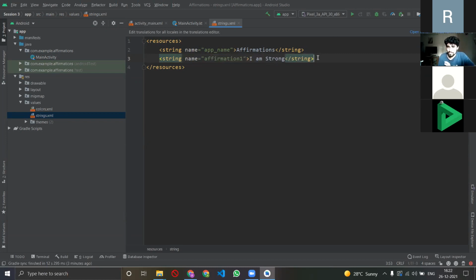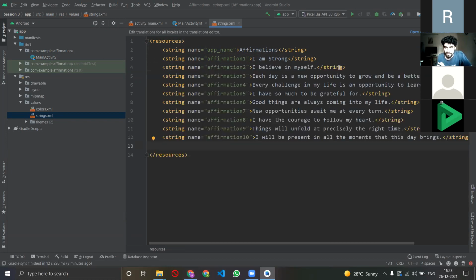I have 10 affirmations for myself. Now I'll do the same thing for that. I have the code with me, so I'll just paste it here so that we save some time. So here, I had 10 affirmations, and for each of those 10, why is everything written in angular brackets? This is something that we're writing in a language called XML, right? As you can see, this file is saved as strings.xml, right?